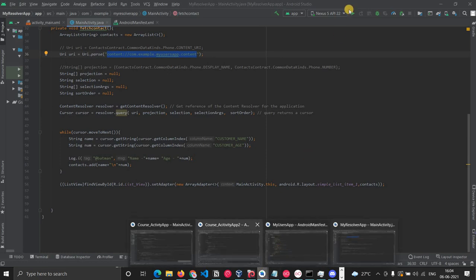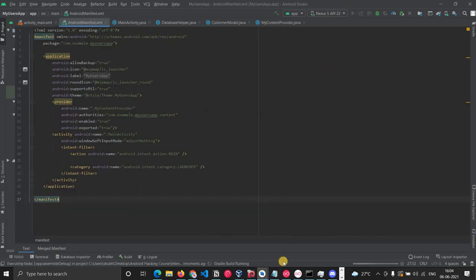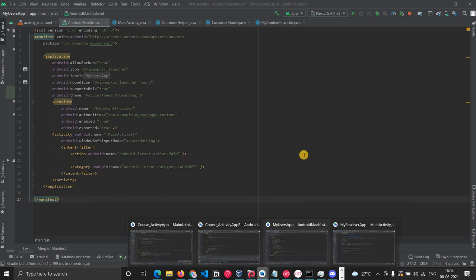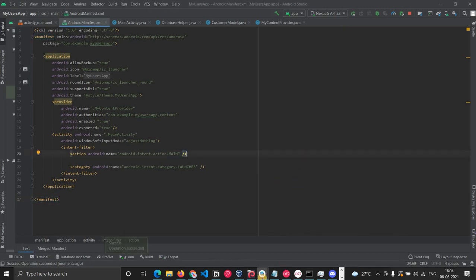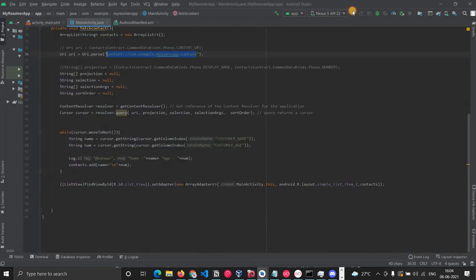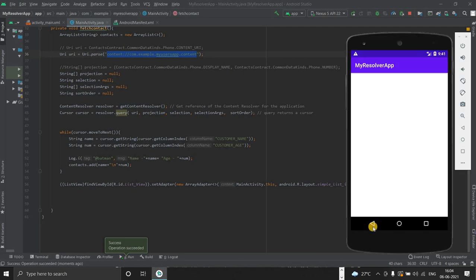If you want to see the working, let's just deploy that application on my device. Okay, deploy resolver also. Okay, so both are deployed. Now we'll open them. This is my resolver and this is my users app.